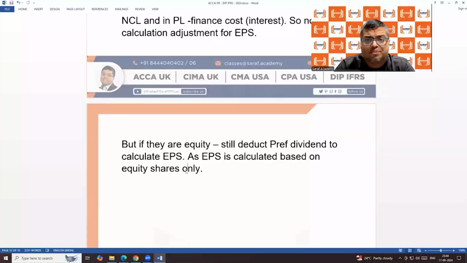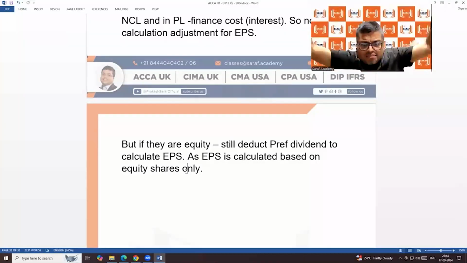What is the difference between preference and equity? Preference shareholders have some preference, maybe in the voting, maybe in the profit distribution, anything. So we are calculating EPS for equity shareholders, who don't have any preference. Whenever preference shares are there, preference dividend will be deducted to calculate EPS.